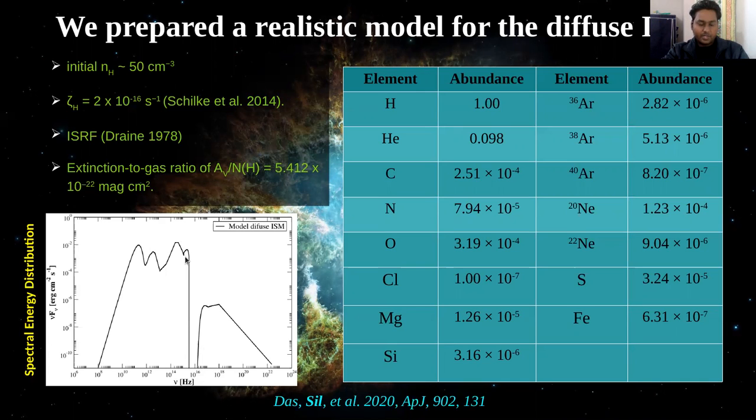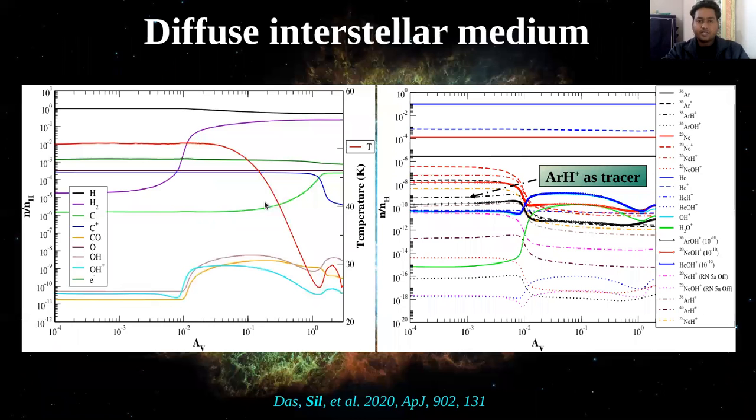This is the spectral energy distribution we used in our model. In this spectral energy distribution, you can see the 1 Draine unit is the interstellar Draine radiation field, and this small window is the extinguished radiation by cold medium. From our modeling, we find that the extinction to gas ratio is of the order of 5.412 times 10 to the power minus 22 magnitude centimeter square. And this is the diffuse interstellar medium modeling result.